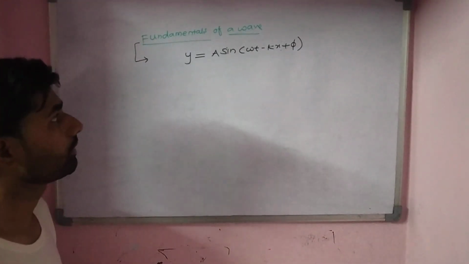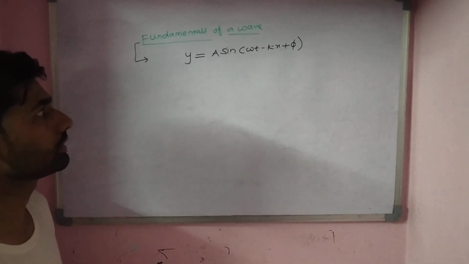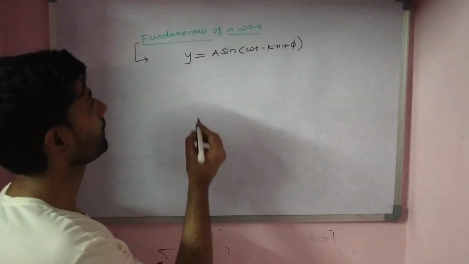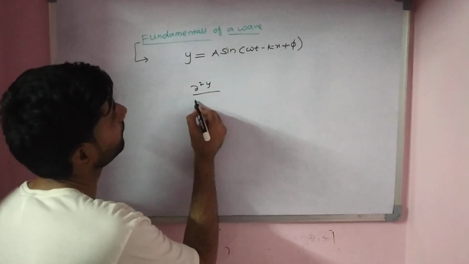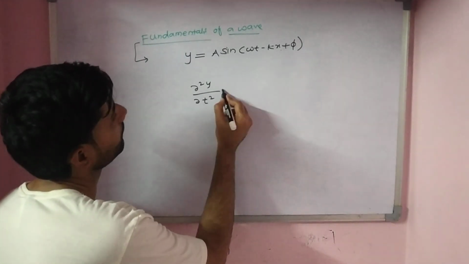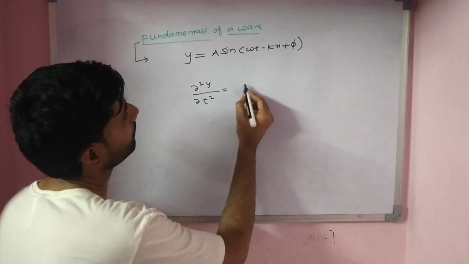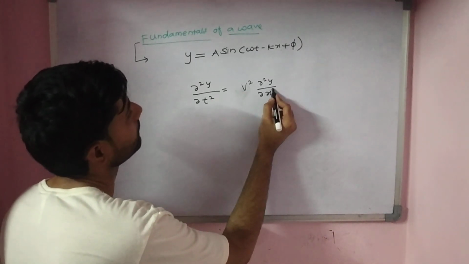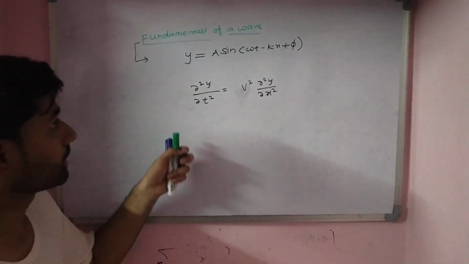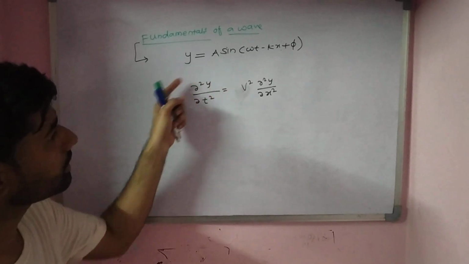So this is a general solution for a wave equation, not the general wave equation. The general wave equation can be written as: dou squared y by dou t squared equals 1 by v squared into dou squared y by dou x squared. So this is the general equation of a wave, and the one above is the solution for this equation.